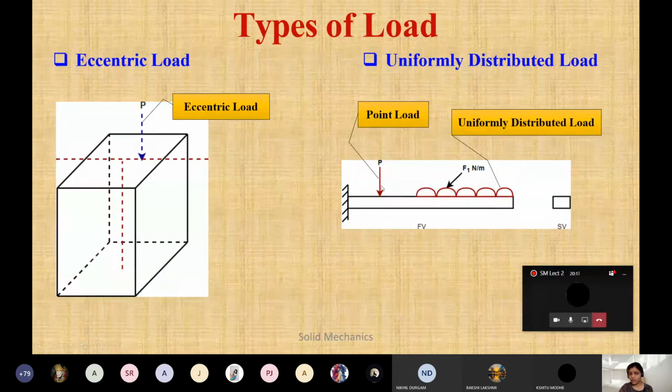This is a point load and this is UDL, uniformly distributed load. This we will study in unit 2. And this is a side view of this bar. Actually, this is a rectangular bar and this is a side view of this cross section. Uniformly distributed load: here, the load will act on the mid line. We will see in detail when we solve the numericals.